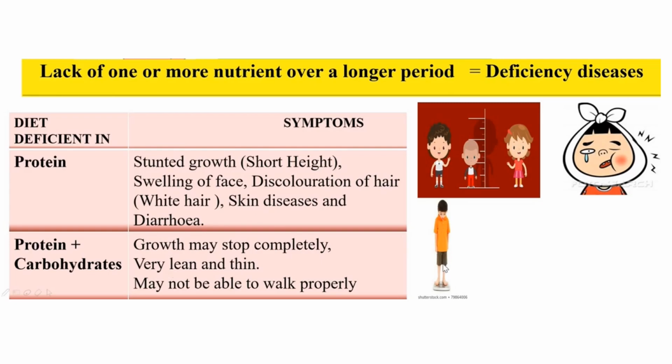If our diet is deficient in protein and carbohydrate, what happens to us? Growth may be stopped completely and there is a very lean and thin body structure. Very lean and thin. And we may not be able to walk properly, as that totally affects our balance. So we have to maintain our diet with a proper balanced diet.